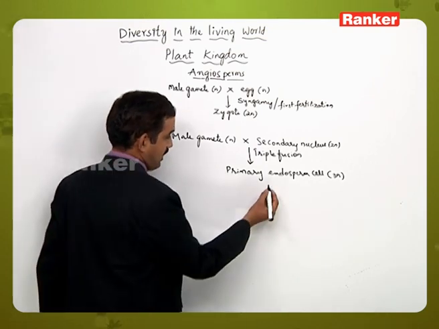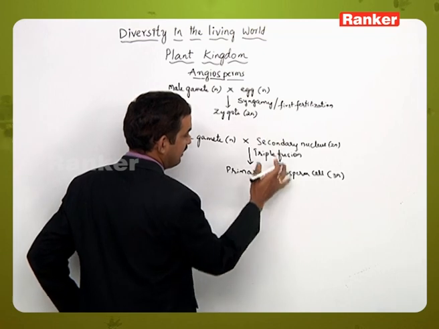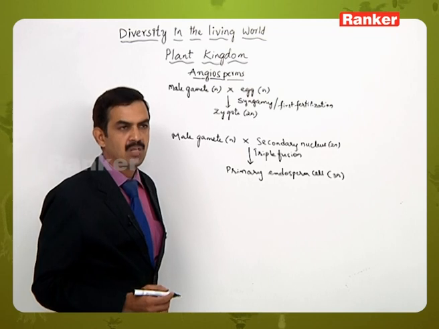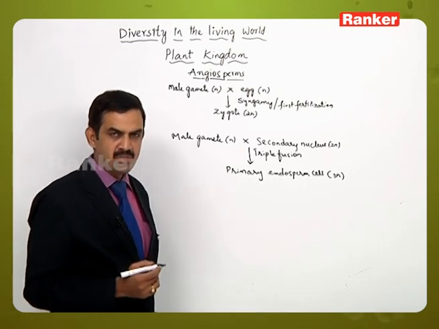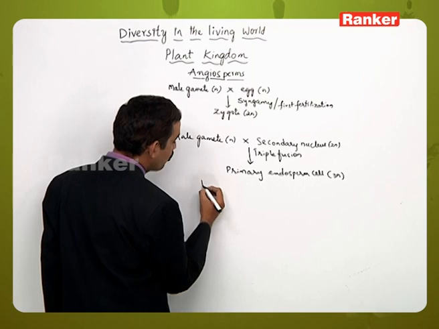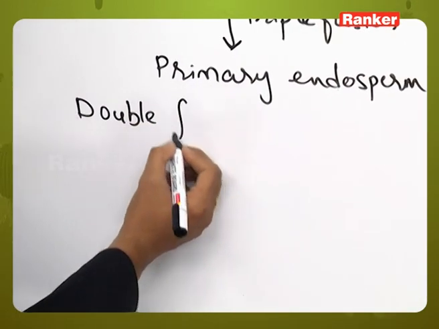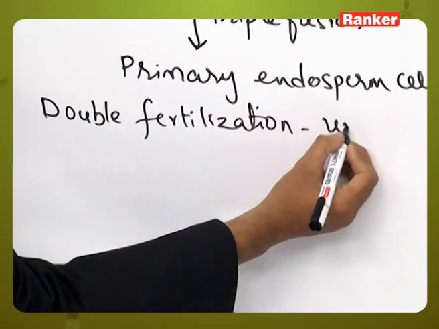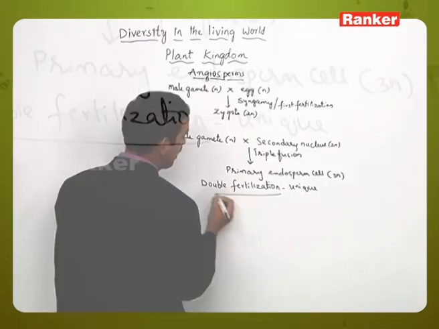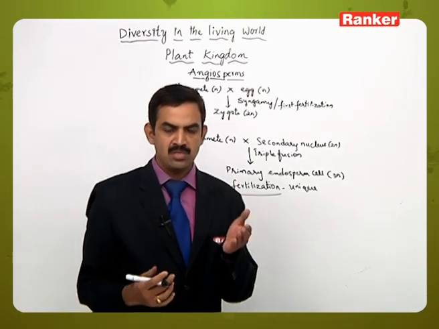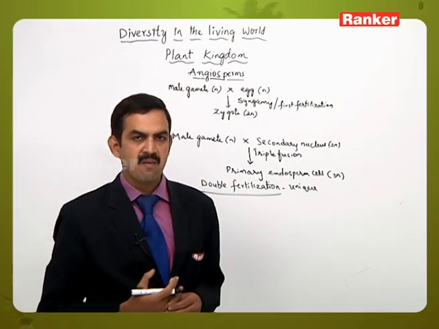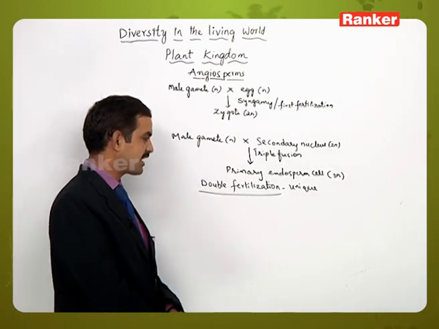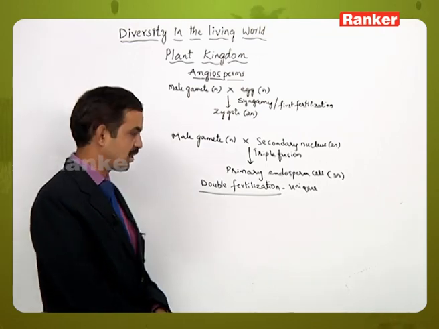As a result of the fertilization, two structures are formed: the zygote and the primary endosperm nucleus. Both of them are present inside the embryo sac only. And here, as fertilization takes place two times, we call it double fertilization. This is a unique feature of the angiosperm group of plants, because up to gymnosperms we can see only single fertilization, only one fertilization taking place, but here two fertilizations take place, that's why we call it the double fertilization process. And here